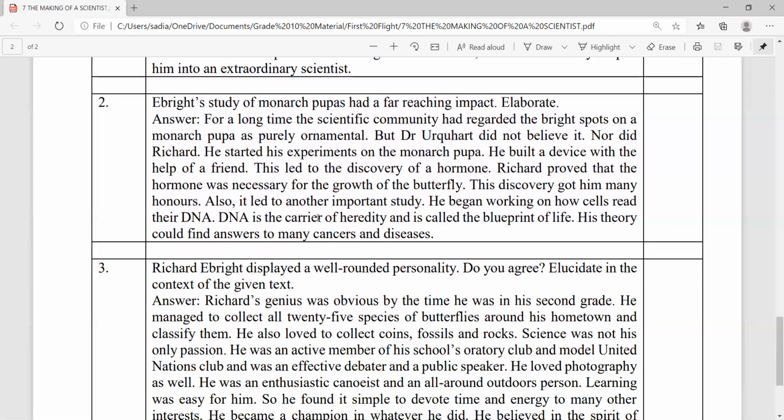Additionally, DNA is the carrier of heredity and is called the blueprint of life. Thus, it can be stated that Richard Albright's theory could not find answers to many cancers and diseases, but his study had a far reaching impact on the study of monarch pupae, the life cycle of butterflies, and DNA.